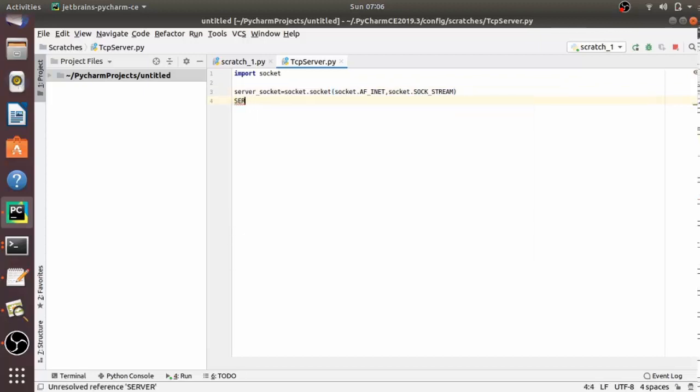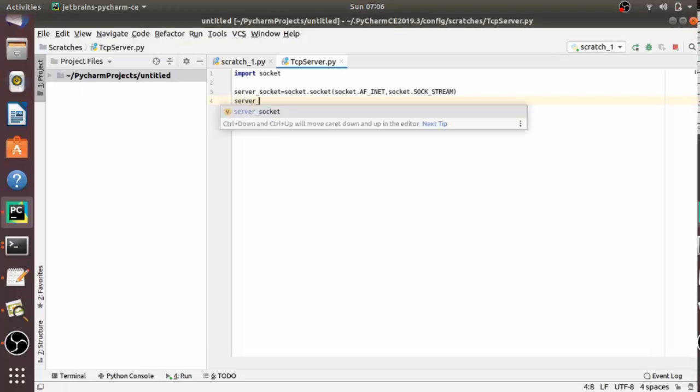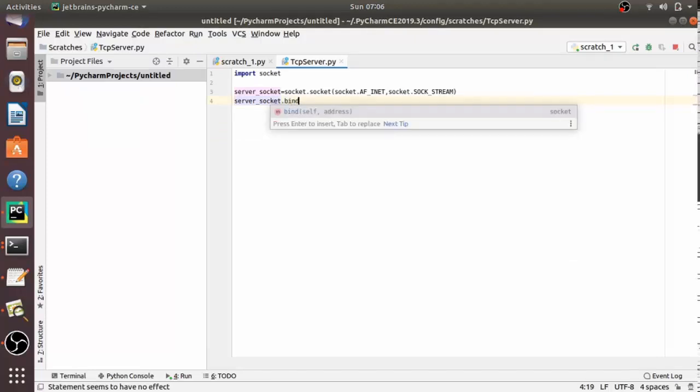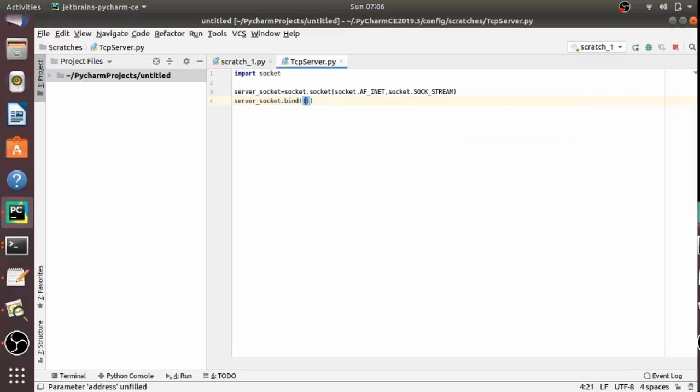So first let's bind it. So server underscore socket dot bind. Here we have to pass the server address. The server address, as we have seen, is the IP address as well as the port number. So I am using localhost here.